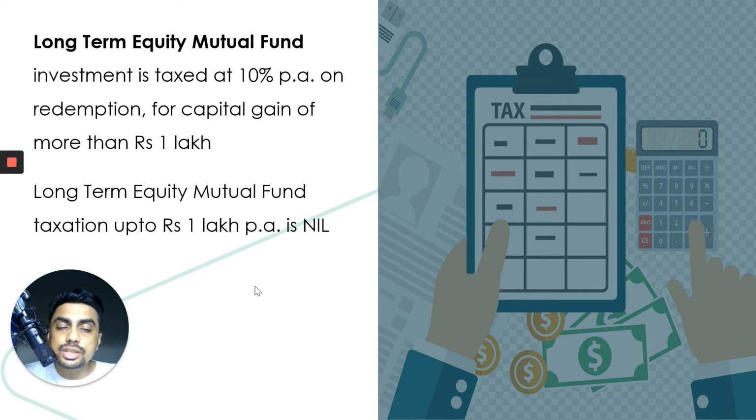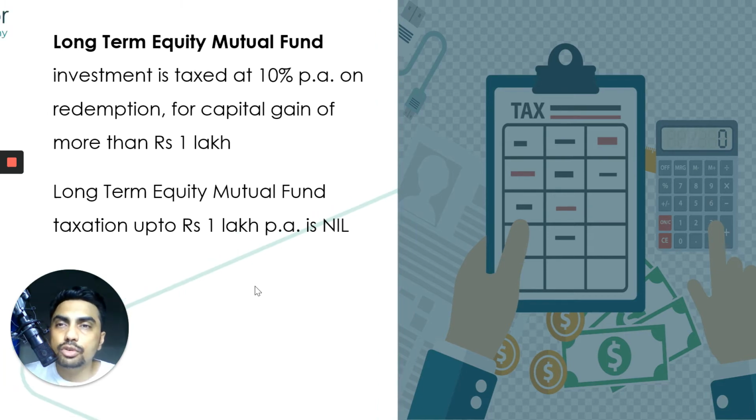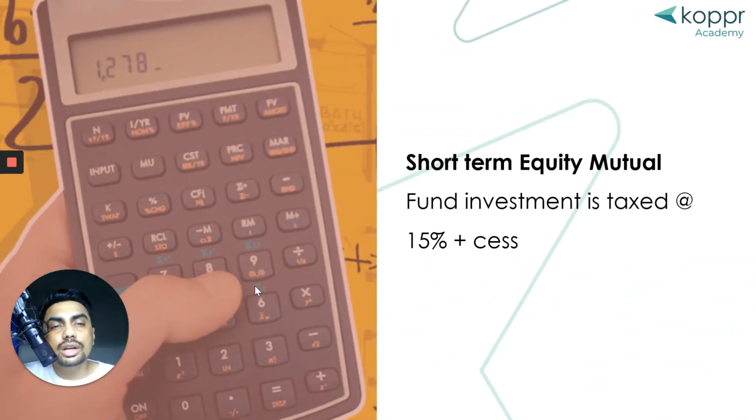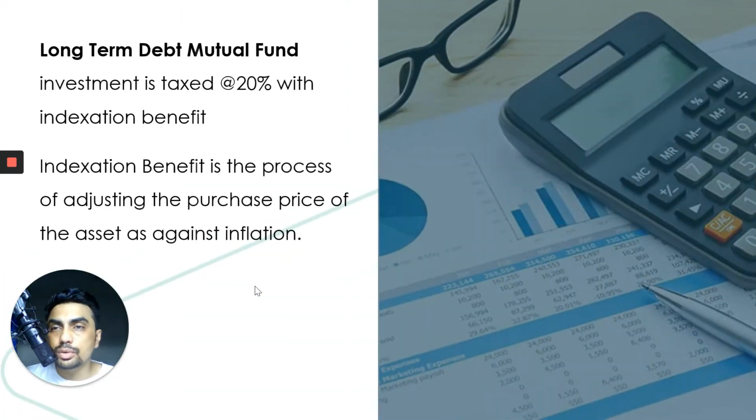But let's say you've invested 10 lakh rupees and you've stayed invested in the market for more than a year, and you get a gain of, let's say, 1.5 lakh rupees. For the first 1 lakh there is no tax, but for the next 50,000 of gain there will be tax that you will have to pay. Short term equity mutual funds are taxed at 15%, which means if you withdraw your funds before 12 months, you will be taxed at 15% on the capital gains that you have made.